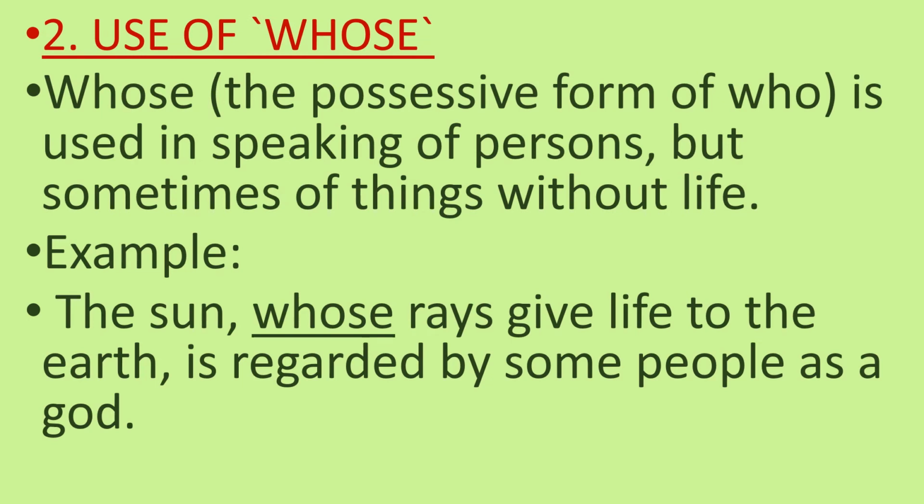Second is use of whose. Whose, the possessive form of who, is used in speaking of persons but sometimes of things without life. For example, the sun whose rays give life to the earth is regarded by some people as a god. So we get that whose is also used for persons but sometimes for things also which do not have life.